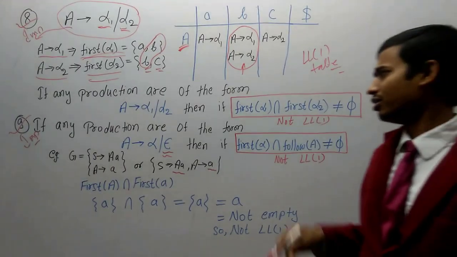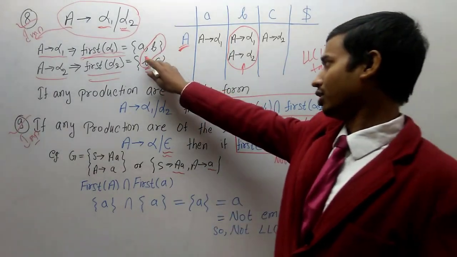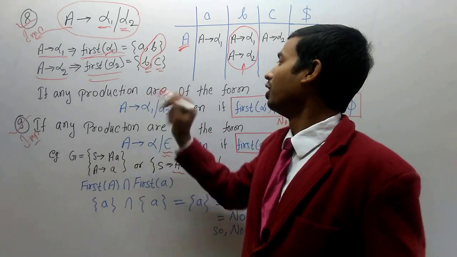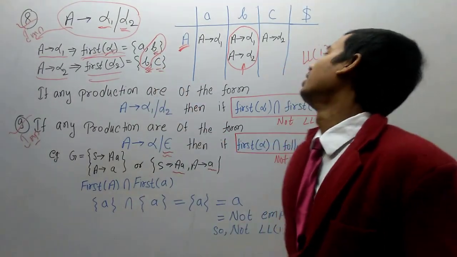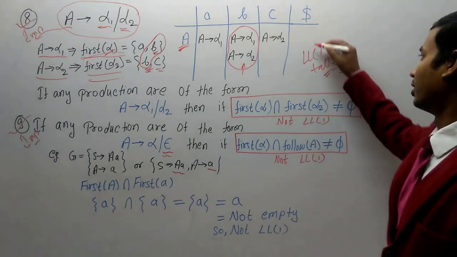Why is this not LL1? When we analyze these things, we find one thing: there is something common in both the first of alpha 1 and first of alpha 2. Because of b, there are 2 entries in the same column, and because of 2 entries, this is not LL1.